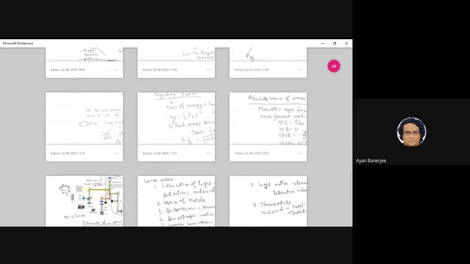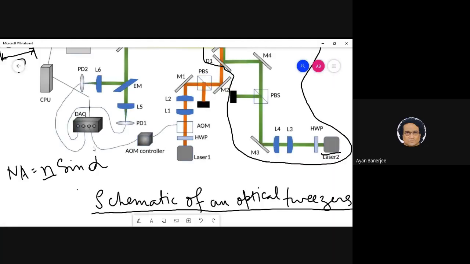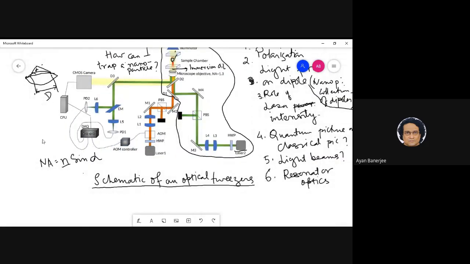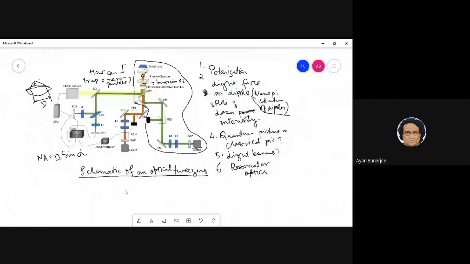Yes. Okay. So again, let me just remind you of the one tangible problem which we are addressing in this course, with its different aspects, and that is trapping a nanoparticle using light.